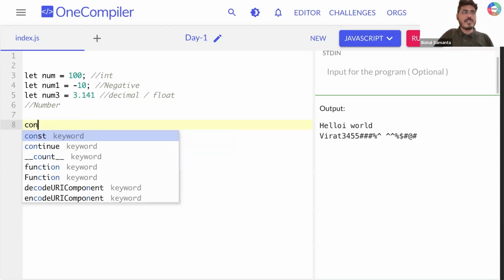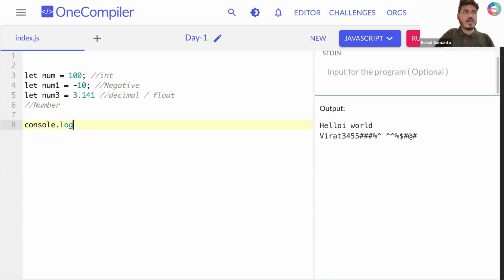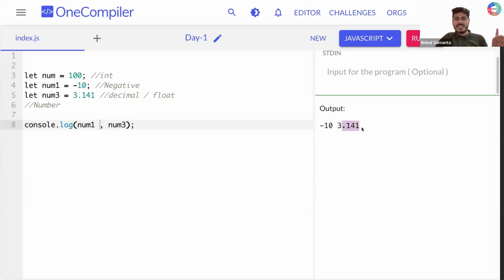So now let's say if I print this thing. So console.log and then let's say I'm printing here num1 comma num3. What I'm supposed to get, guys? First, I'm supposed to get whatever value I have in num1, which is -10. And then because I have used comma, I'm supposed to get one space followed by whatever value stored in num3. Cool.